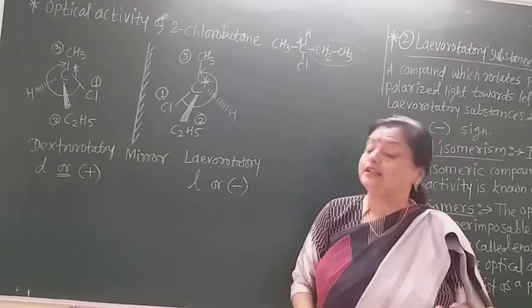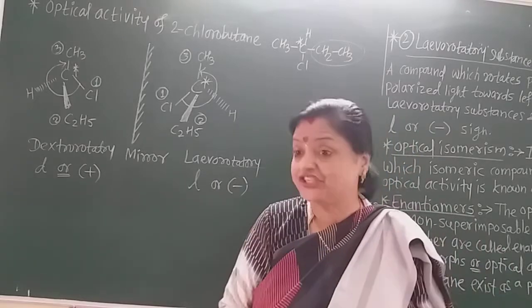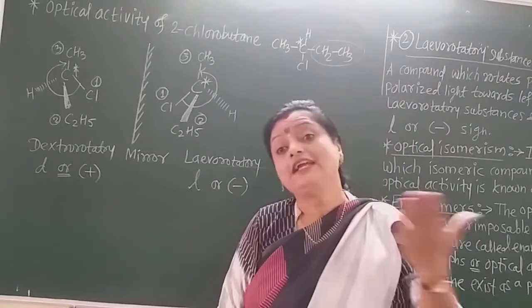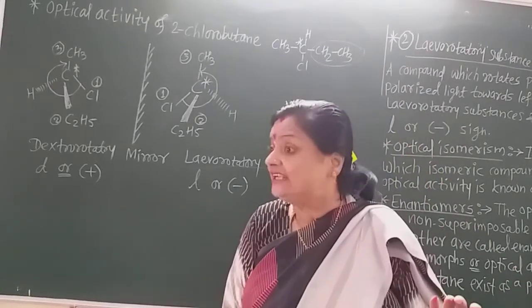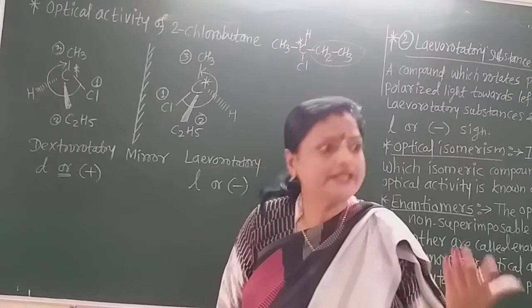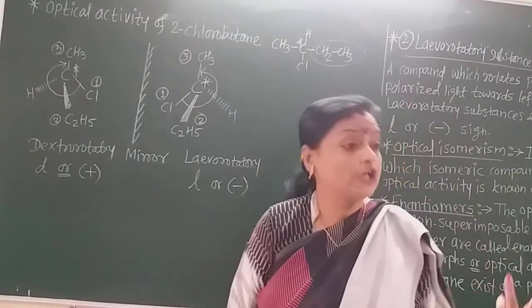We will see the remaining topics of optical activity later on. But if you understand, students, what is dextrorotatory, what is levorotatory, what is the Nicol prism, what is optical activity, what is an ordinary ray of light, what is plane polarized light, what are optical isomers, and what are enantiomers, then